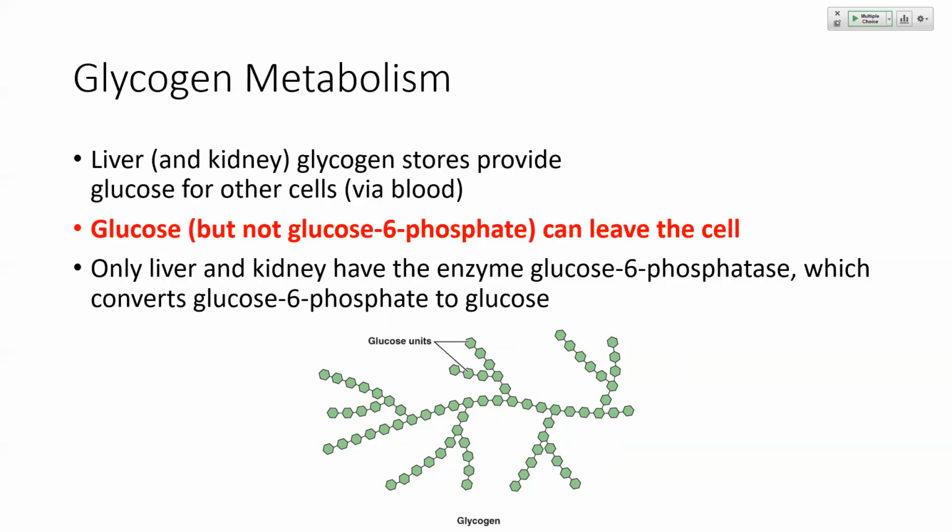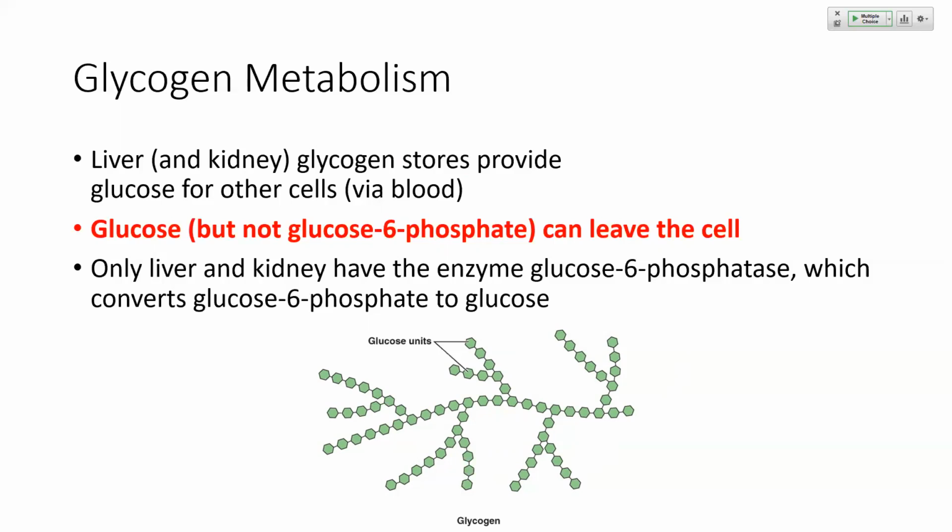So there are two mechanisms that can shuttle glucose to glucose 6-phosphate and back in order to provide a mechanism for glucose to leave the cell and be metabolized by other tissues. So only in the liver and kidney do we see this special enzyme that can turn glucose into glucose 6-phosphate and vice versa, so that it can be exported into the bloodstream and sent to other tissues.